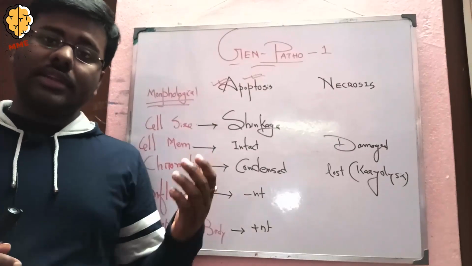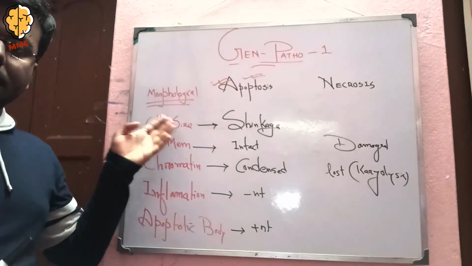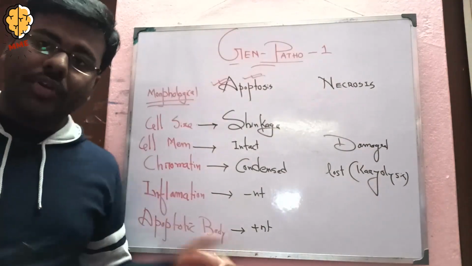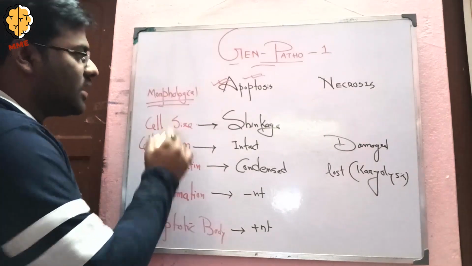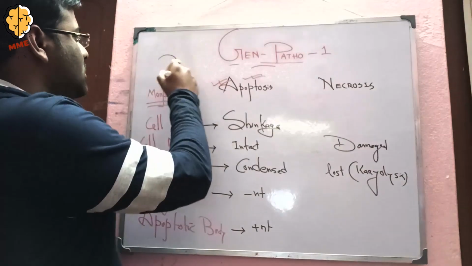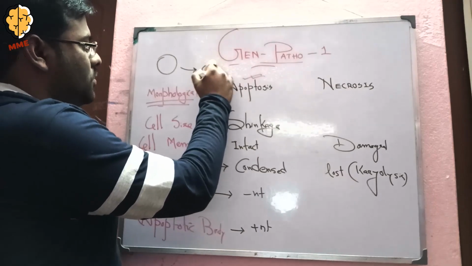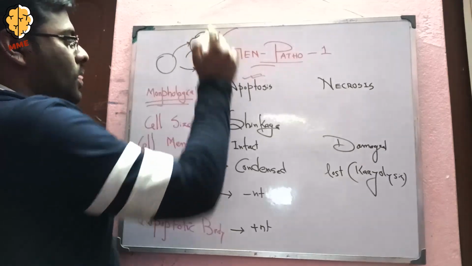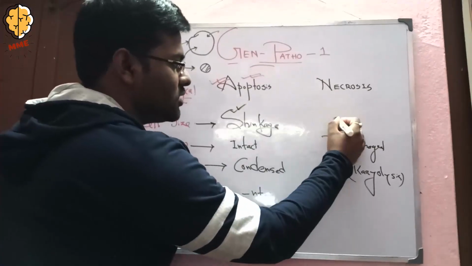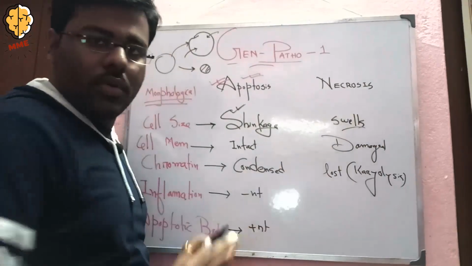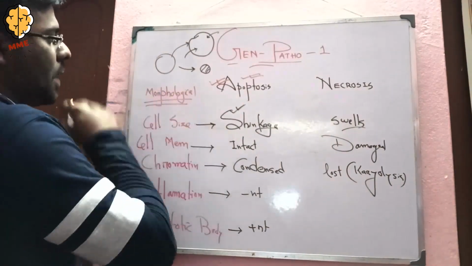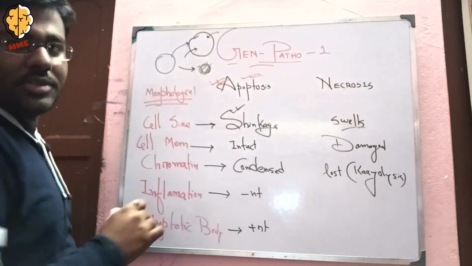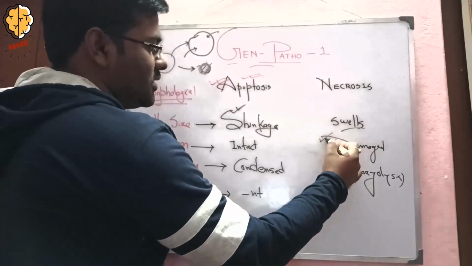Now coming to the morphological differences between apoptosis and necrosis: firstly cell size, then cell membrane, chromatin, inflammation, and apoptotic body. So concentrate on the cell size. In case of apoptosis, cell size is decreased, or shrinkage, but in case of necrosis, cell size will increase because of swelling up. Now coming to the cell membrane. In case of apoptosis, the cell membrane is intact, but in case of necrosis, the cell membrane is damaged.